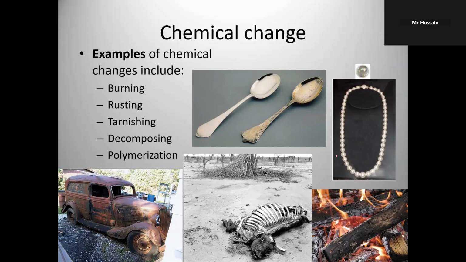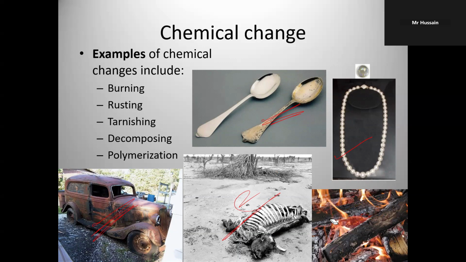Examples of chemical changes: burning, like this one, rusting, tarnishing, decomposition of something, polymerization. So you see, you cannot reverse these changes.